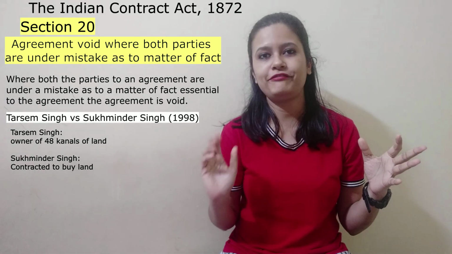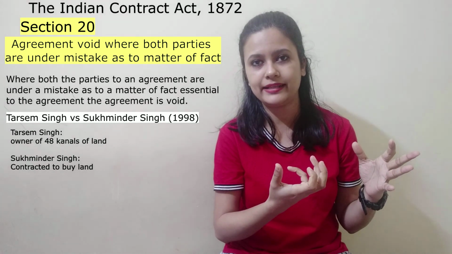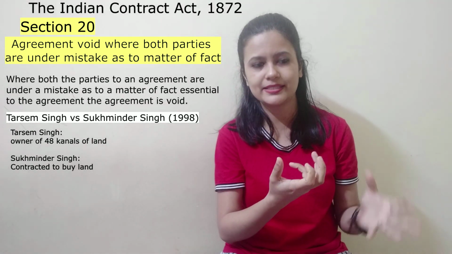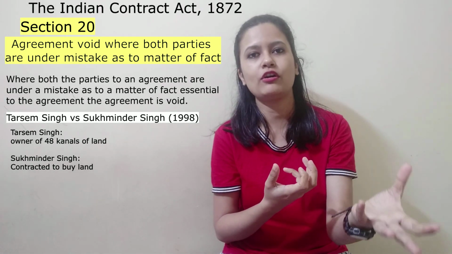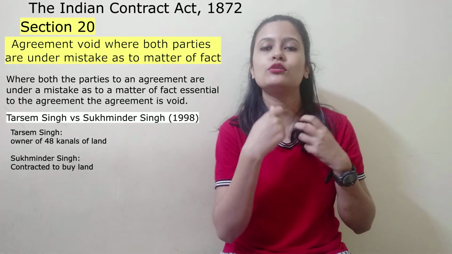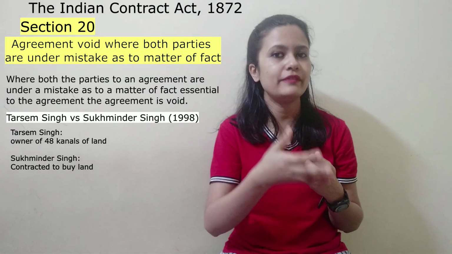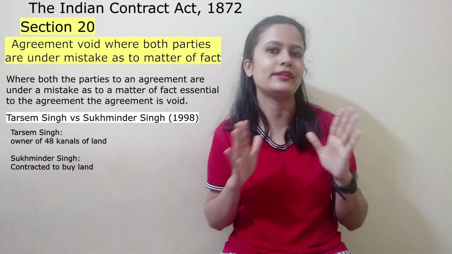It should not affect our contract. Why? Because I was agreeing to buy the plot for 40,000 rupees and owner of this plot also agreed to sell it to me for 40,000 rupees. So the fact whether someone else was also interested or willing to buy it or not is not a material fact.